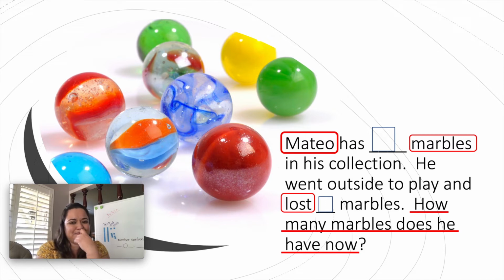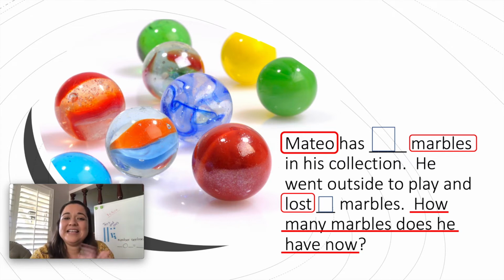Think about it. He has 5 marbles. He goes outside to play and he lost 8 marbles. Can we say that? No, right? Why not? Right, because if he only had 5 marbles, there's no way he can lose 8. Right, very good.